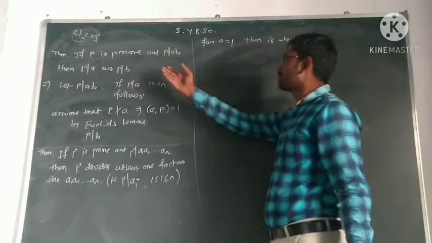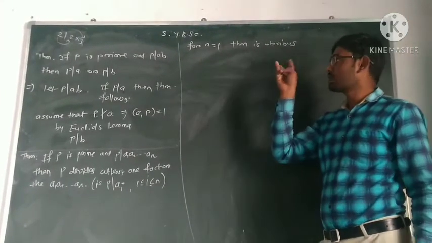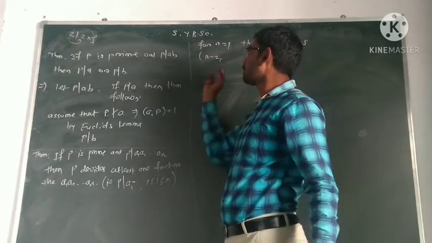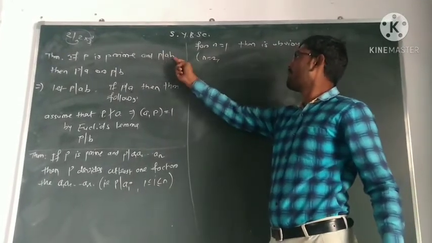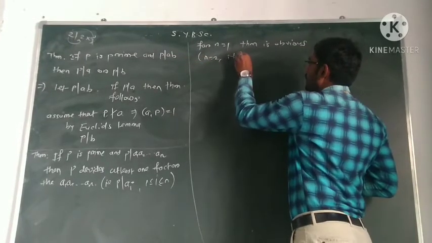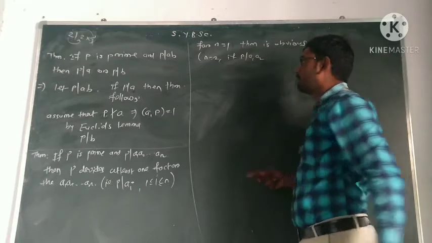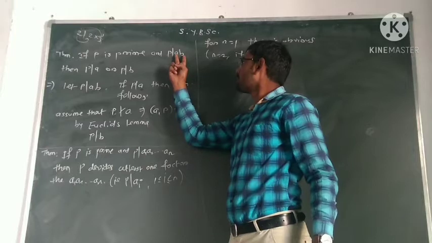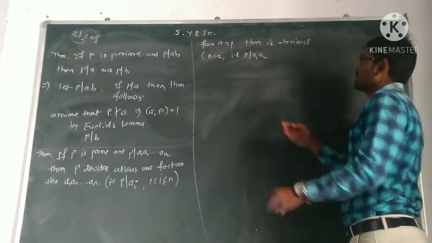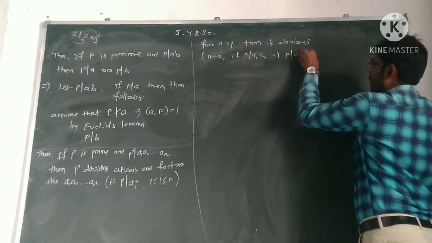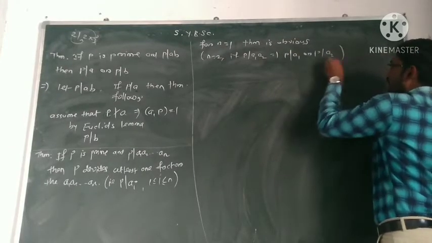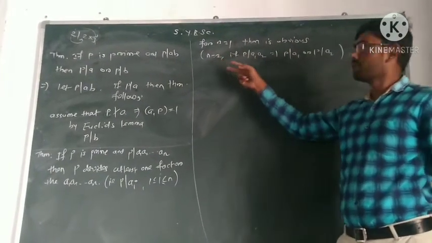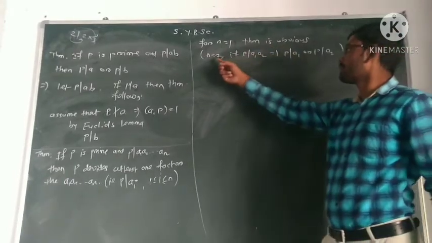Surely for n equal to 2, we don't need to write that condition, but for your understanding, for n equal to 2 the theorem is also true. If P divides AB, we can write P divides A1 A2: instead of B I write A2, instead of A I write A1. We already proved if P divides the product of two numbers, then P must divide one of them. By the last theorem, P must divide A1 or P must divide A2. We can take this as the initial condition. The theorem is true for n equal to 1, and also true for n equal to 2.